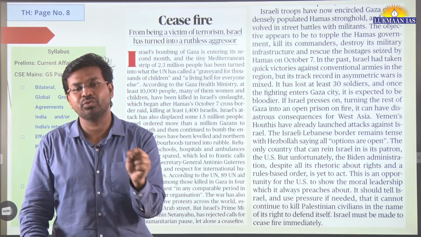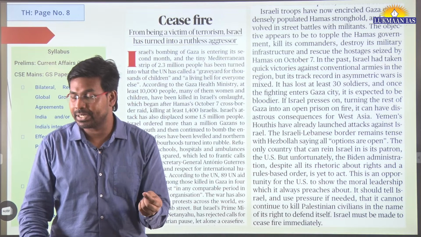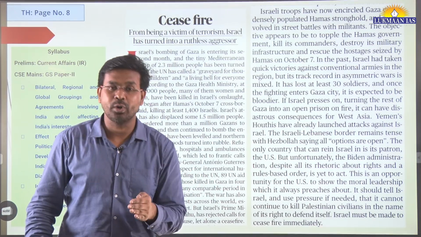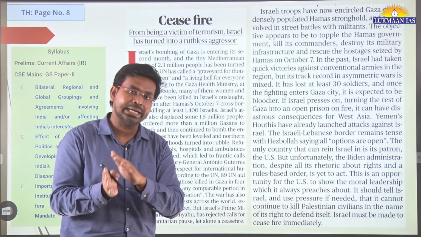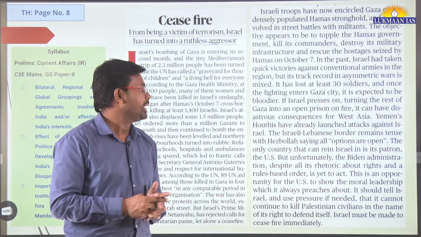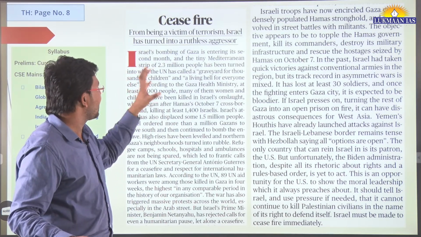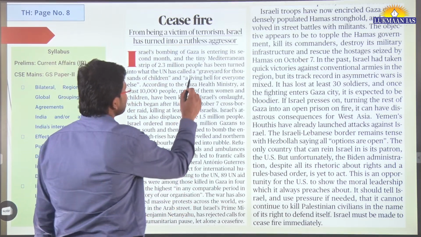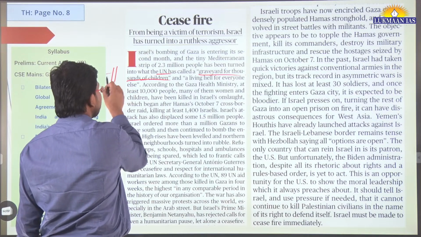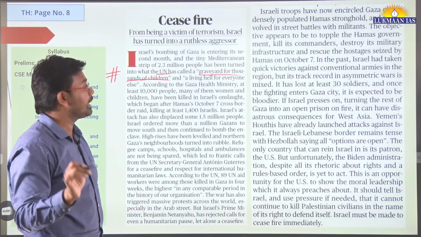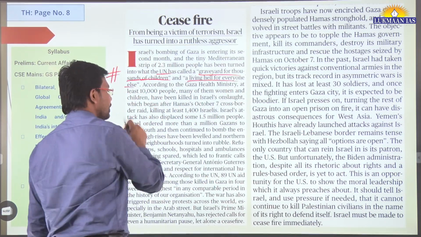The initial attack by Hamas killed only about 1,000-1,400 people in Israel. So if they wanted a proportional measure, they should have killed that many persons. But what they have done is made the Gaza Strip a graveyard for thousands of children. And this has been said by the United Nations. The United Nations has said that Gaza Strip has become a graveyard for thousands of children, and a living hell for everyone else.